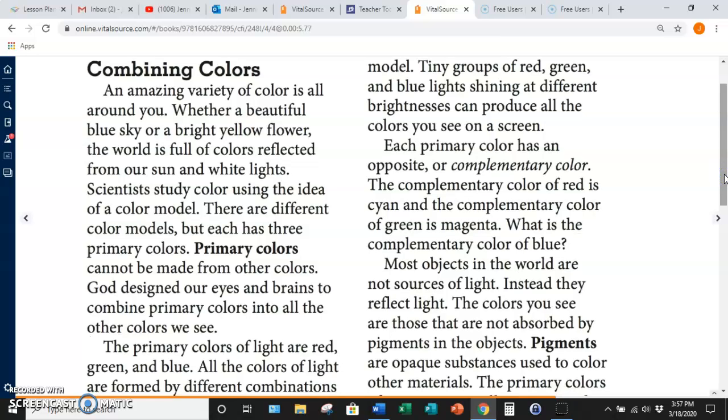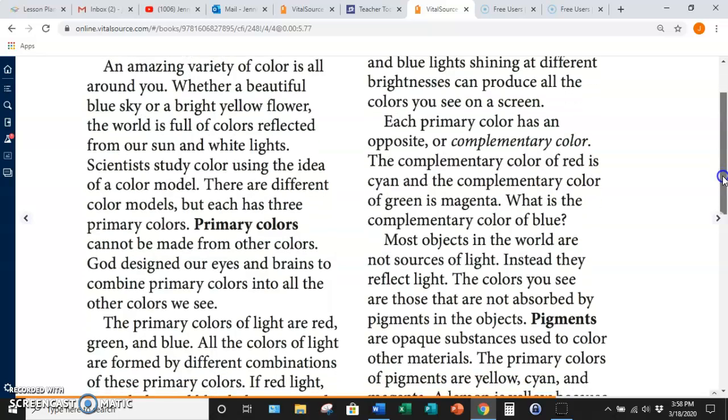All right, combining colors. An amazing variety of color is all around you. Whether a beautiful blue sky or a bright yellow flower, the world is full of colors reflected from our sun and white light. Scientists study color using the idea of a color model. There are different color models, but each has three primary colors. Primary colors cannot be made from other colors. God designed our eyes and brains to combine primary colors into all the other colors that we see.